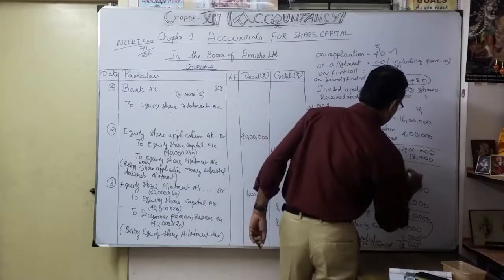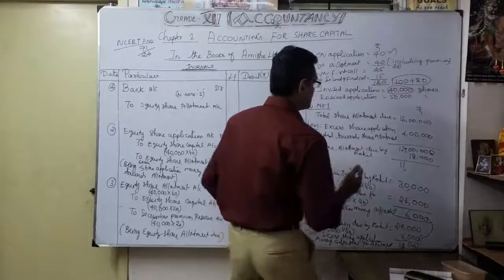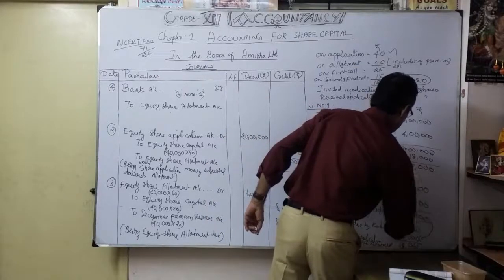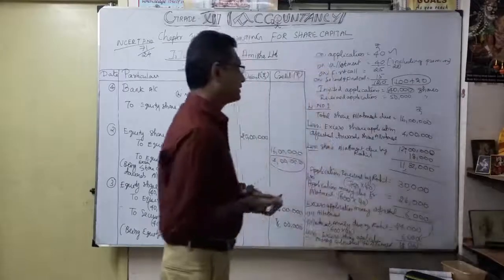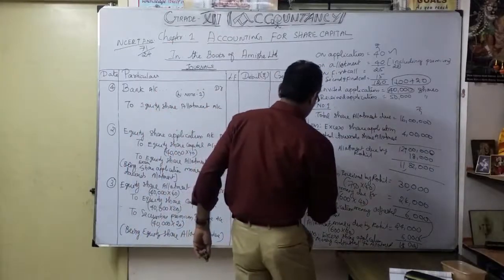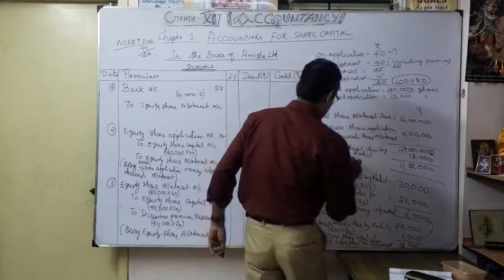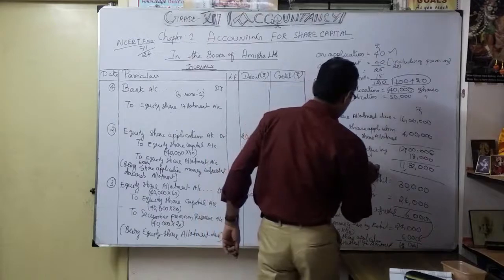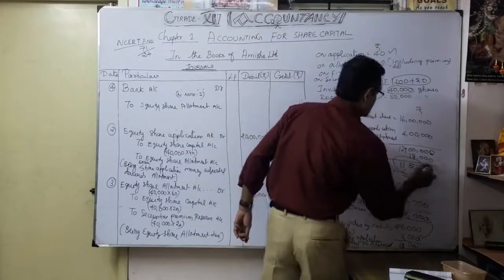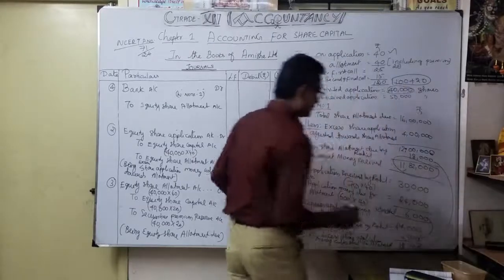So 11 lakhs 82,000. Understood? 11 lakhs 82,000. So that is the share allotment money received. So allotment money received, this is the amount. Now understood this 18,000. We get the calculation from this one.